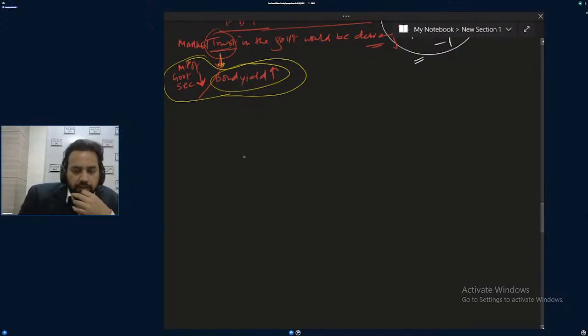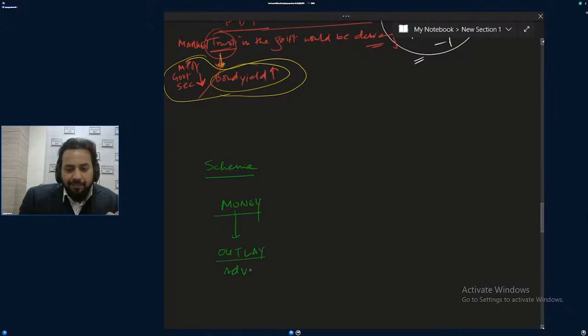Wherever money has gone, any scheme taking money, this money is called outlay or advance. Take money, no issue. But are you supposed to only take money, or do something? A scheme is run by a ministry, which takes this much money to run it. So while taking money, you will have to show output.